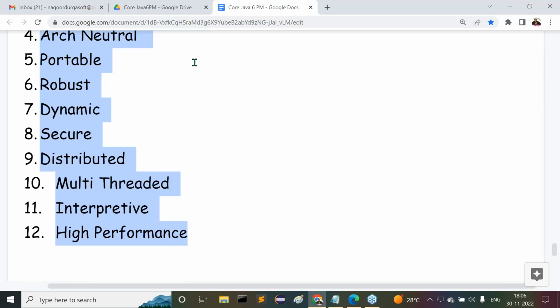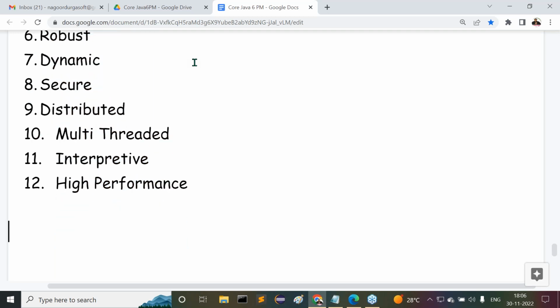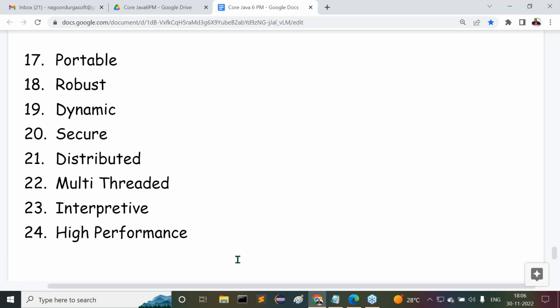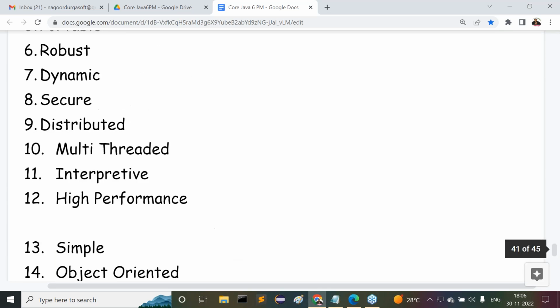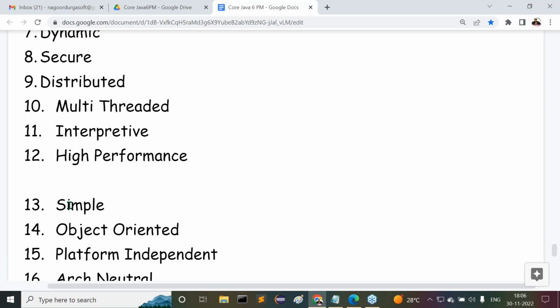These are overall the features of our Java programming language. After understanding this, our responsibility is to understand each and every feature one by one clearly.